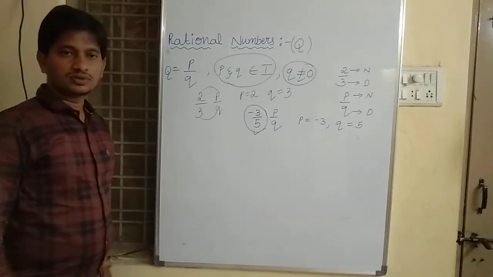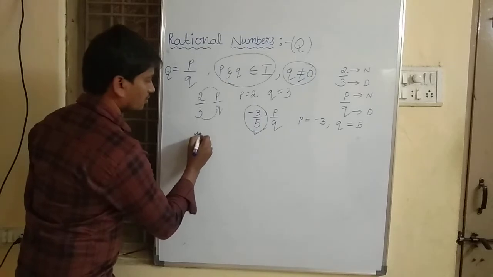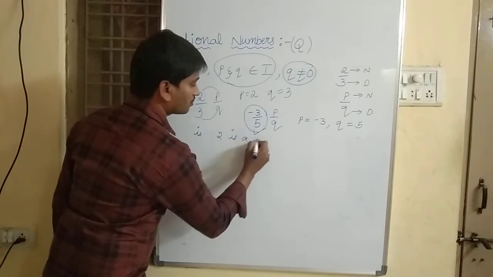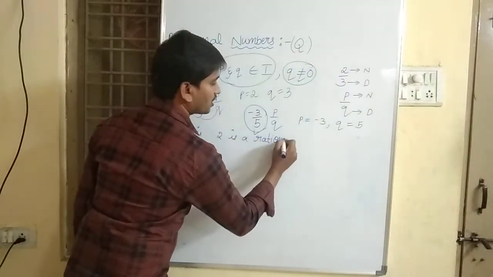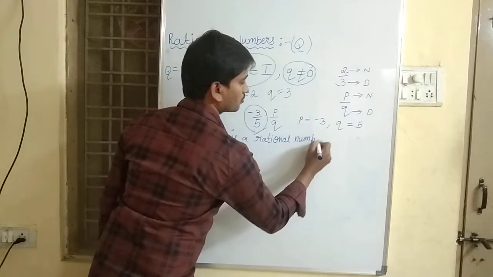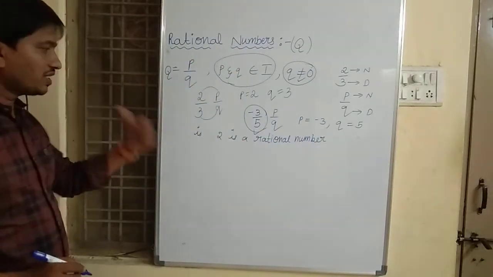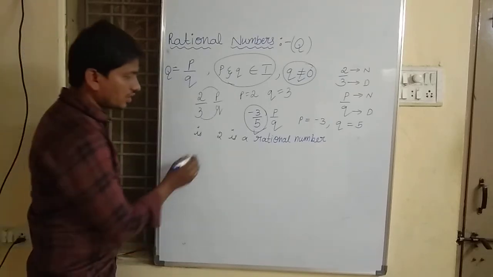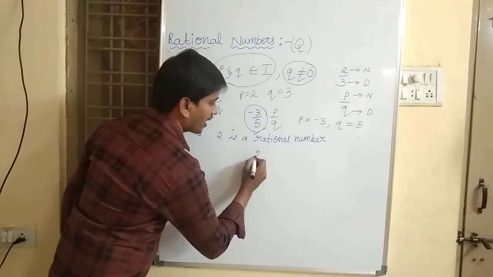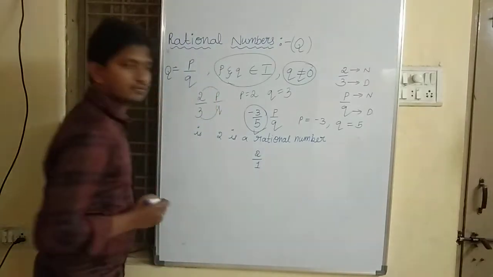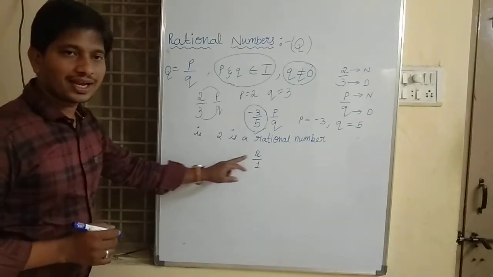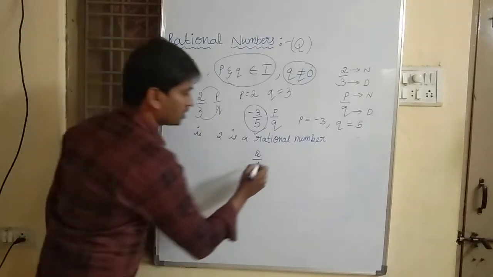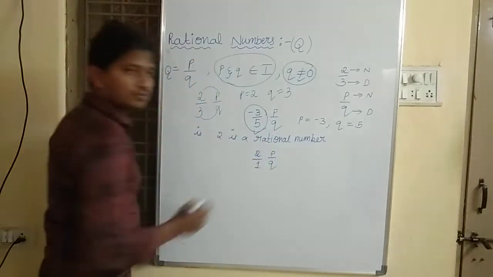Now, case 2. 2 is an integer. Is 2 a rational number? Yes, it is a rational number. Here 2, I can also write as 2 by 1. Now it is in the form of p by q.